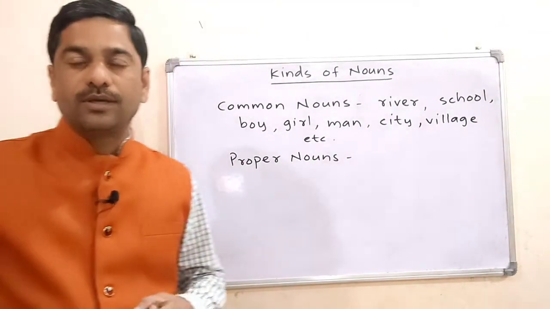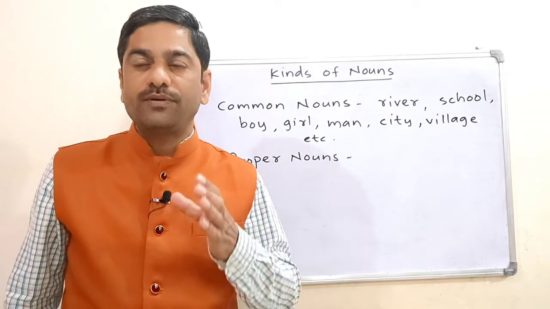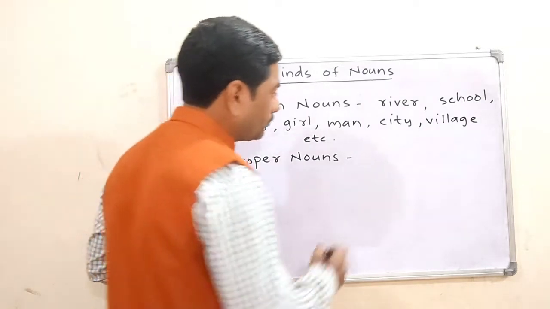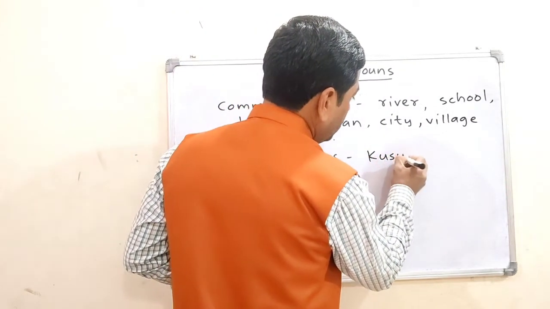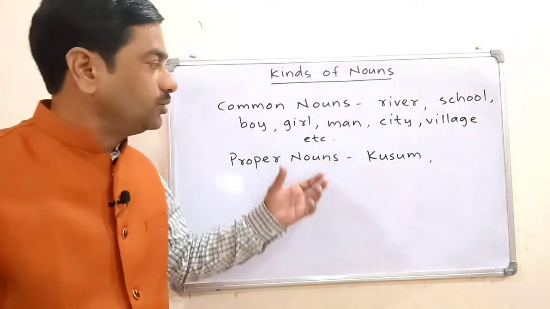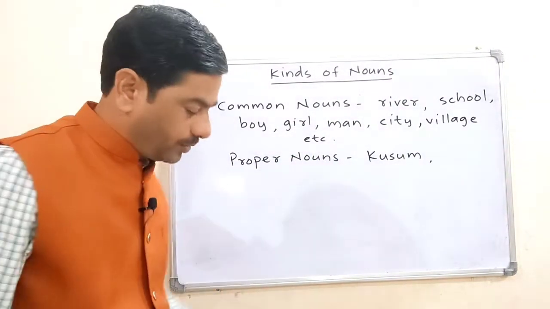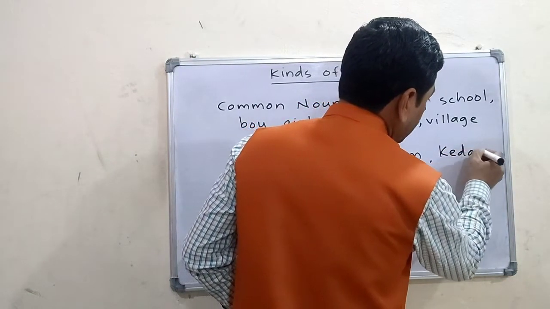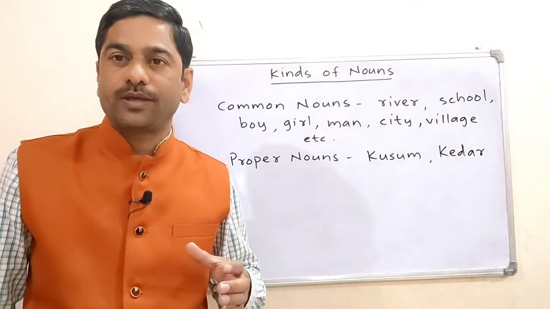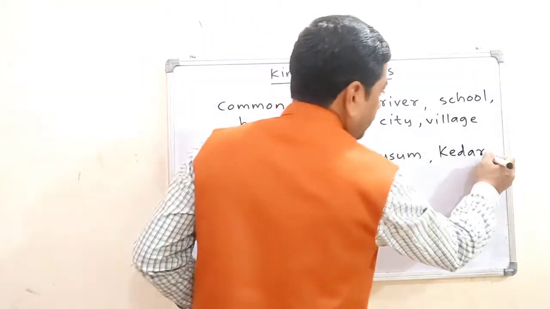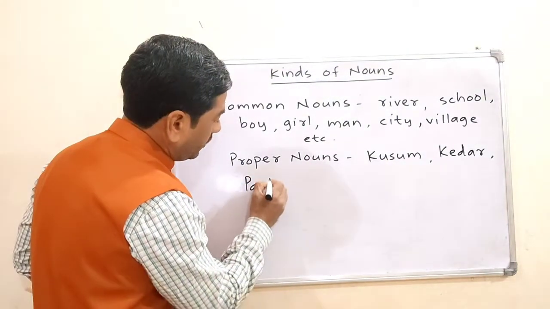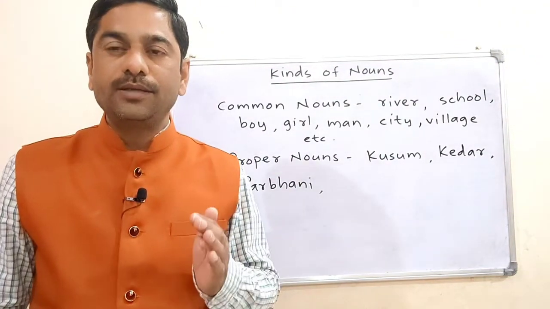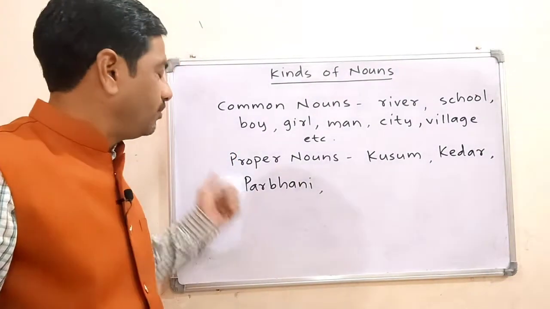And what are proper nouns? Proper nouns are names of persons, places or things in particular. For example, Kusum. Kusum is the name of a girl, so it is a proper noun. Then Kedar. Kedar is the name of a boy. Particular name. Parbhani. Parbhani is the name of a city. So it is a proper noun.